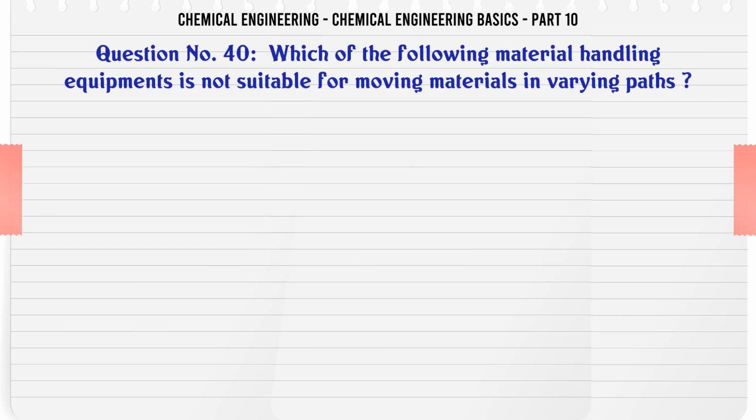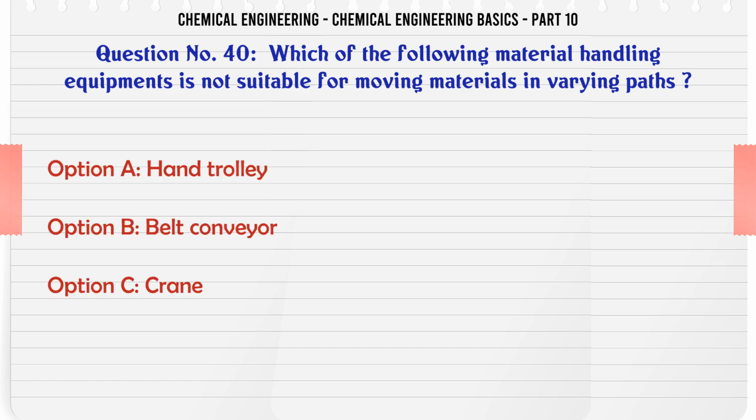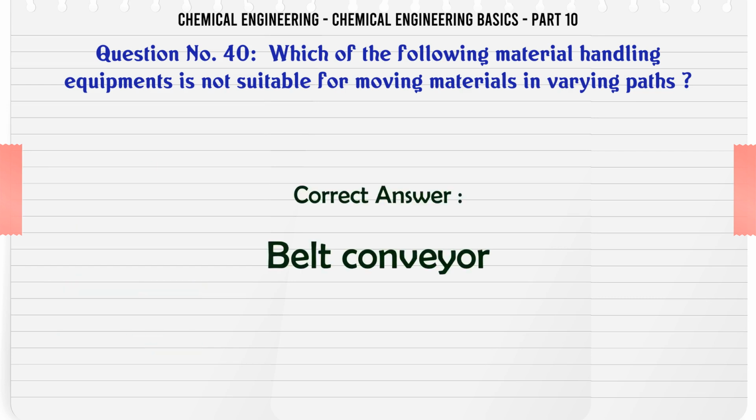Which of the following material handling equipments is not suitable for moving materials in varying paths? A. hand trolley. B. belt conveyor. C. crane. D. truck. The correct answer is belt conveyor.